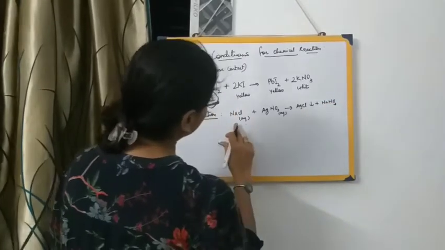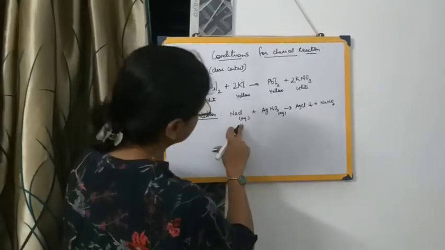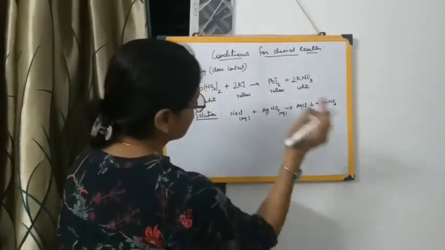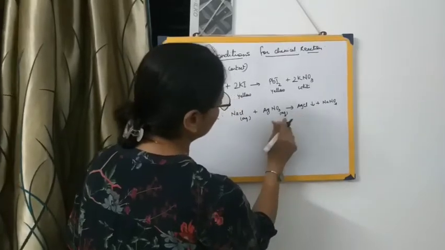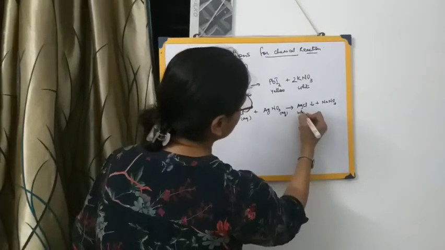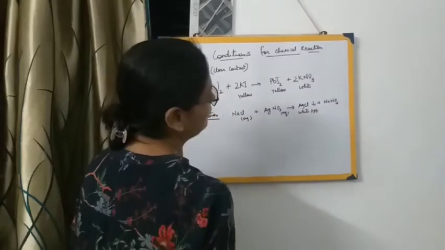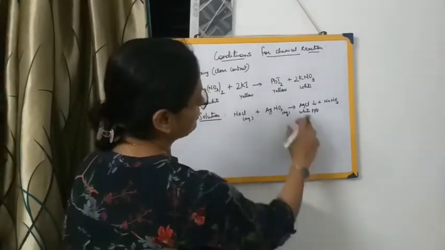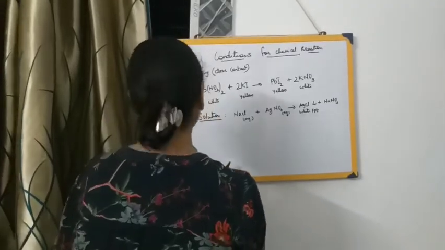So here, a solution of sodium chloride is made in water, that is an aqueous solution, and a solution of silver nitrate is made in water, that is also an aqueous solution. So we write it down in brackets, and it leads to the formation of a white precipitate. Whenever a precipitate has been formed, we represent it with a downward arrow. So a white precipitate of silver chloride is formed along with sodium nitrate.